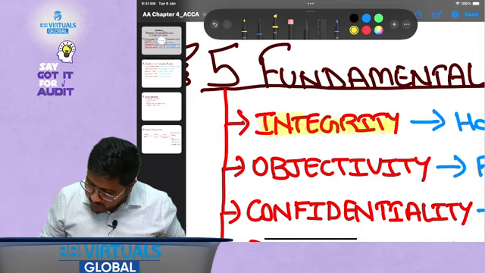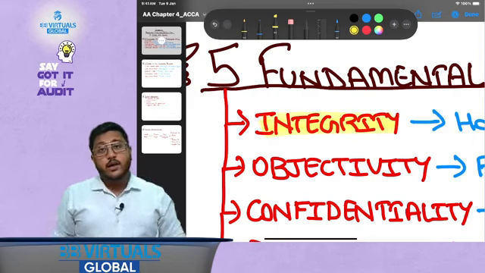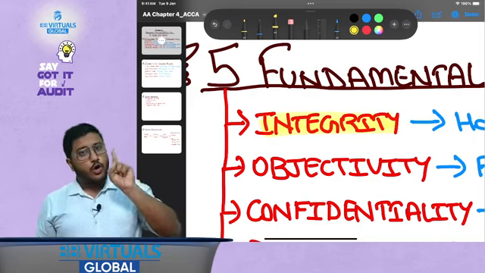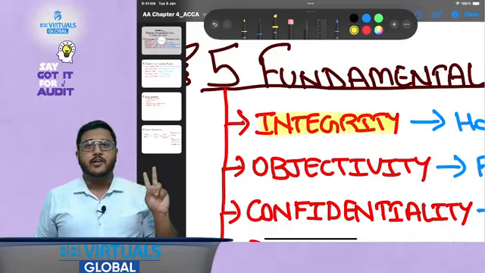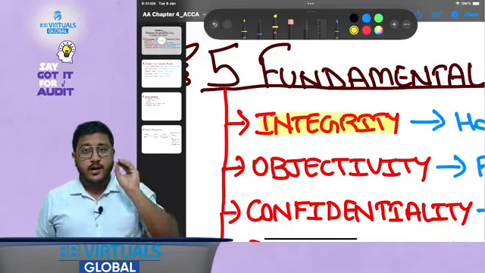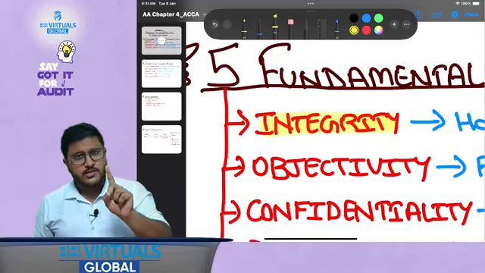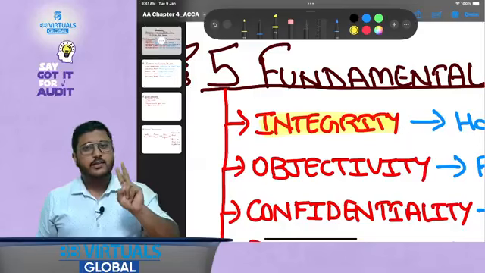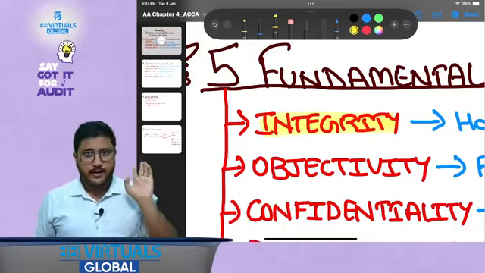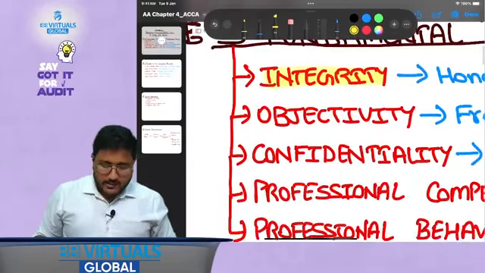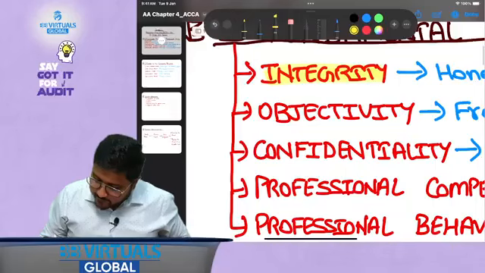What is the meaning of the word integrity? How will you define it? You will define it as honesty plus straightforwardness. So if a professional accountant could be called honest plus straightforward, then they can be called as having integrity. Okay. Now the second point, which is objectivity.